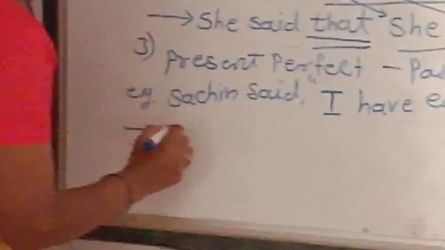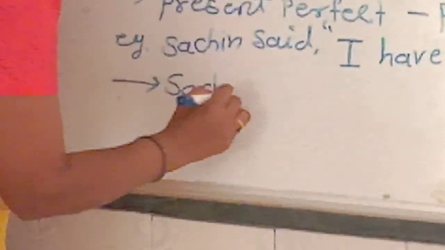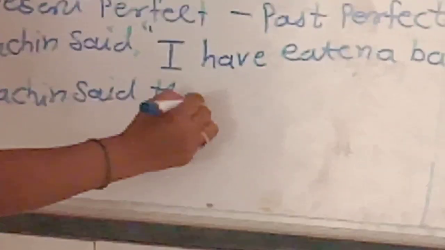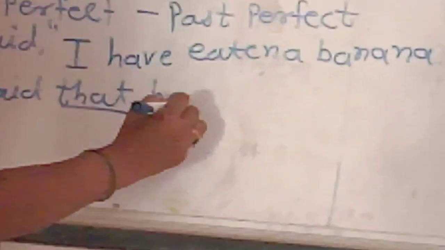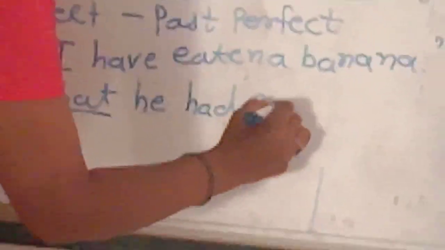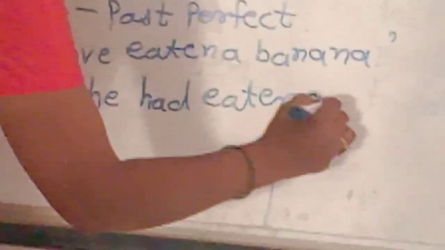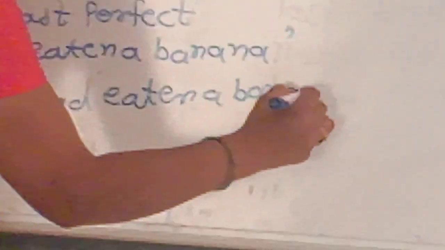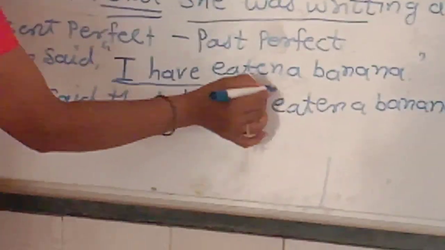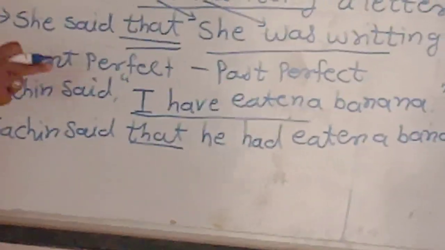The answer is, Sachin said that. We take conjunction here that. I becomes he, have becomes had, eaten a banana. I have eaten, it is in present perfect tense.